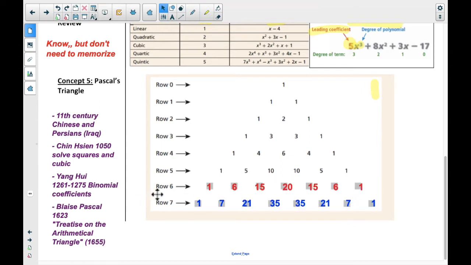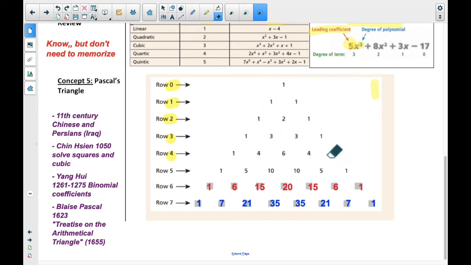All right, welcome back. Here are row 6 and row 7. I should talk a little bit about the row numbers. This is row 0. Row 1 just has a bunch of 1s in it. Row 2 looks like it's the third row, but we call it row 2. The way I remember it is because row 3 has a bunch of 3s in it, and row 4 has a bunch of 4s in it, etc. That's how I remember the row numbers. I don't refer to row numbers a lot. I mostly just use the triangle, and we'll talk about that too. So that's how it's set up.